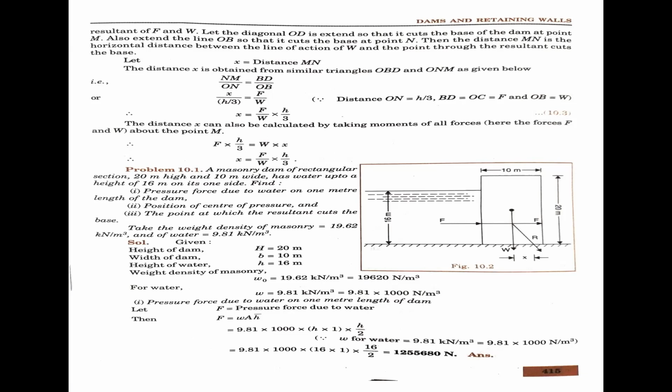Substituting, 9.81 into 1000 into 16 into 1 into 16 by 2. Finally, the pressure force per meter length of dam is 1,255,680 newtons. Okay, that is the first condition.